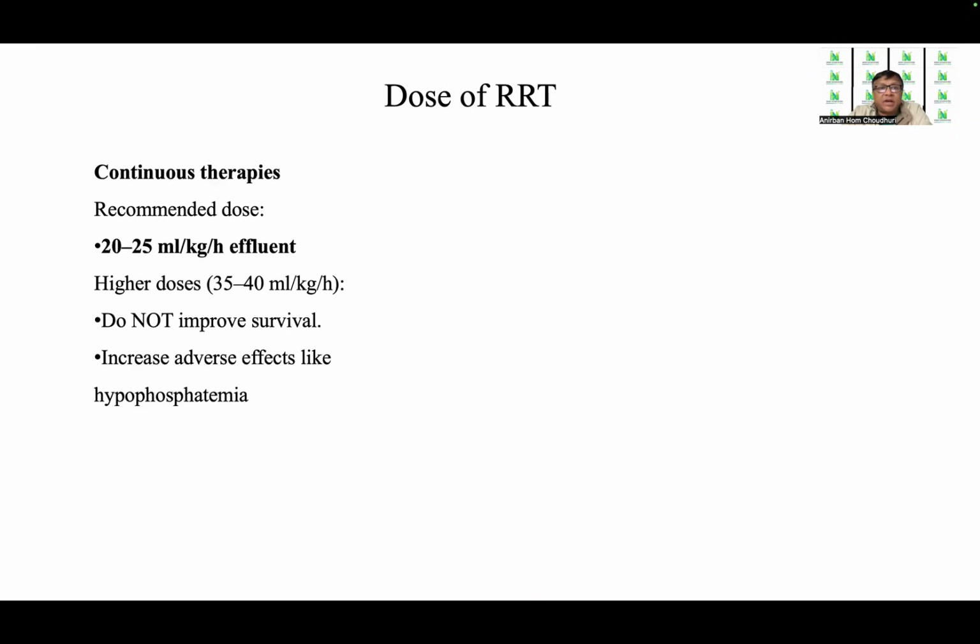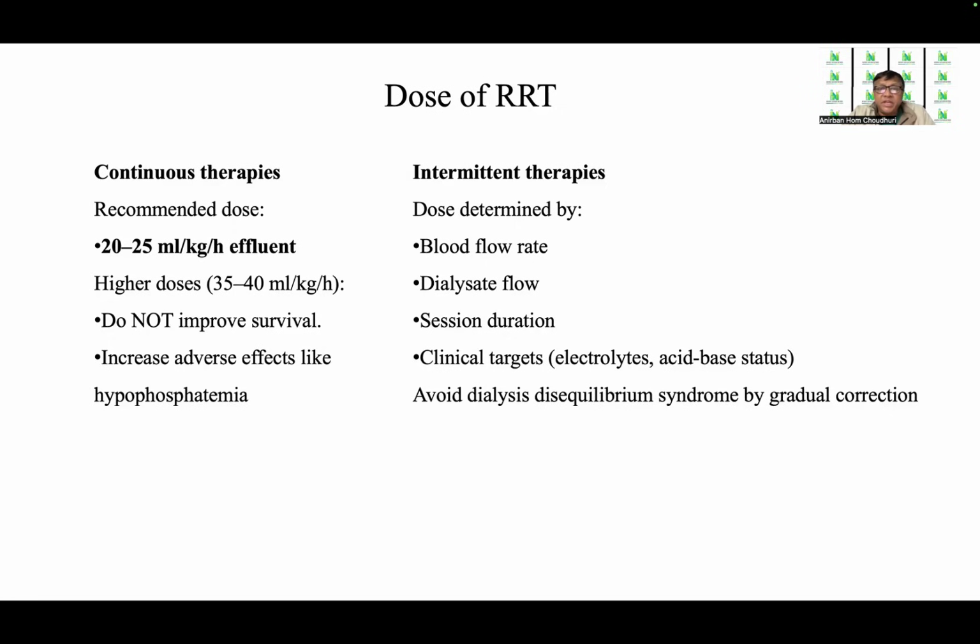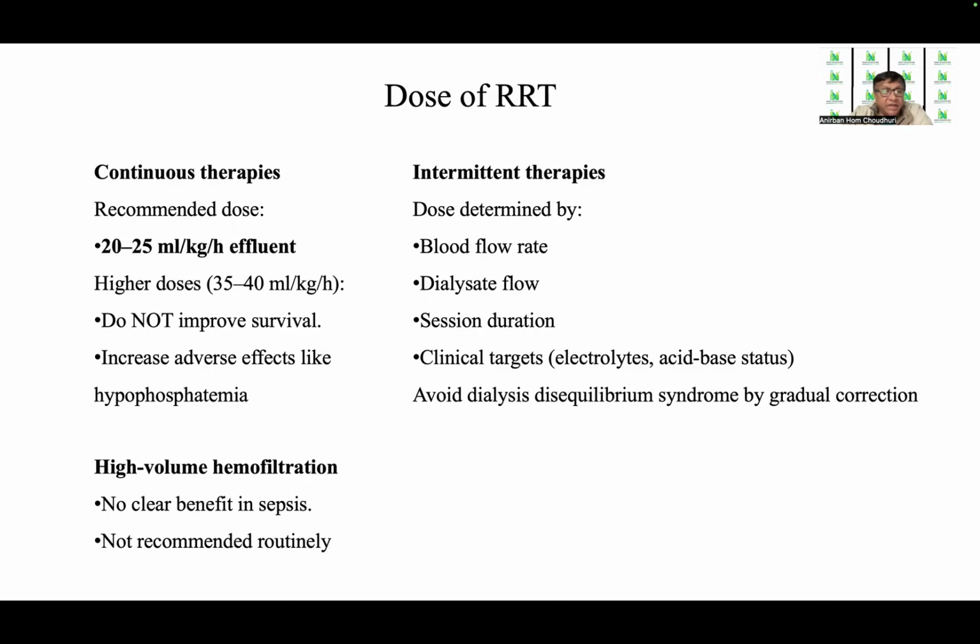Next is the dose of RRT. For the continuous therapies, the recommended dose as per the guidelines is the same, 20 to 25 mL per kg per hour effluent, and the higher doses of 35 to 40 mL per kg per hour do not improve survival but increase the adverse effects like hypophosphatemia. In intermittent therapies, the dose is determined again by the blood flow rate, dialysate flow, session duration, and the clinical targets, the electrolytes and the acid-base status. Always avoid dialysis disequilibrium syndrome by gradual correction. So don't attempt prompt or sudden severe correction.